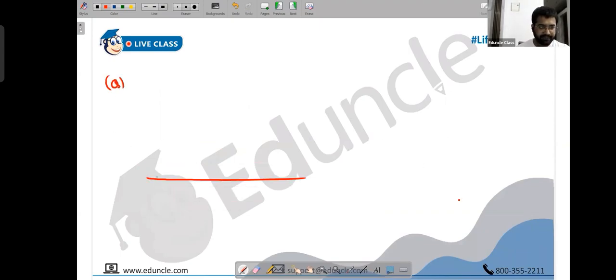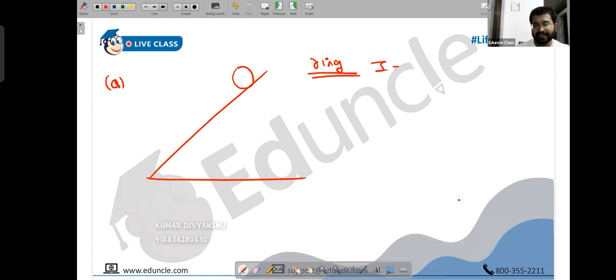So let's say we have an inclined motion, and here we have a sphere or a cylinder, or let's take a ring this time. We know the moment of inertia of this ring. It is capable of moving. Let's say this is omega, and we have a VCM. Now we have a weight here in the downward direction, mg.